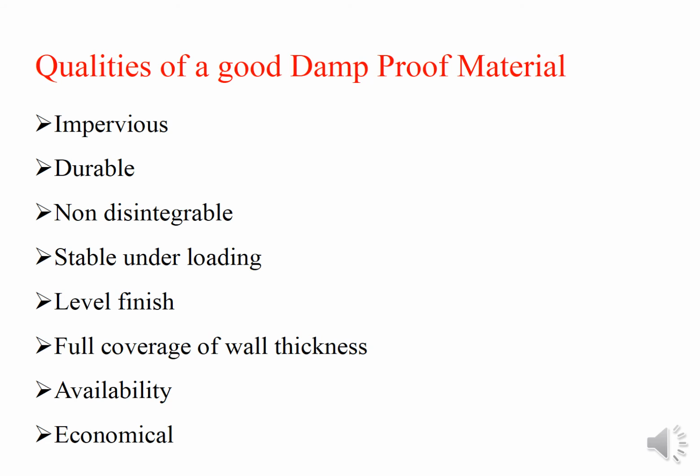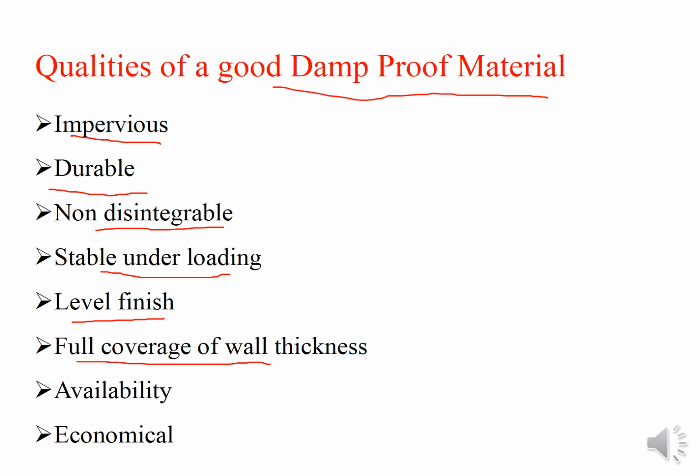Qualities of a good damp proof material. The good damp proof material that we are using, by adopting any one of the methods, should be impervious, durable, should not disintegrate, and should be stable under the loading. Level finishes should be very good, with full coverage of the wall thickness, availability, and economical. You can well understand all of these qualities.